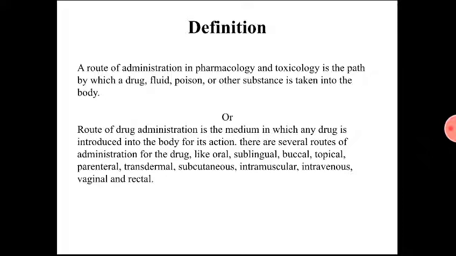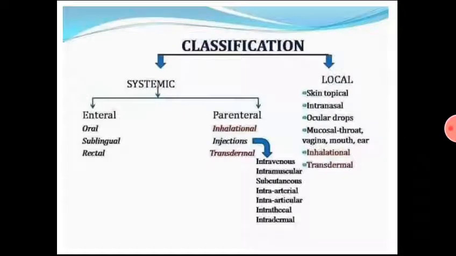So first of all, according to the definition, the two definitions indicated here on your screen, route of drug administration is nothing but the path through which a drug or pharmacologically active agent is being introduced into the body. So, route of drug administration can be broadly classified according to the effect which is intended to be produced. The drug is intended to produce either systemic effect or local effect.